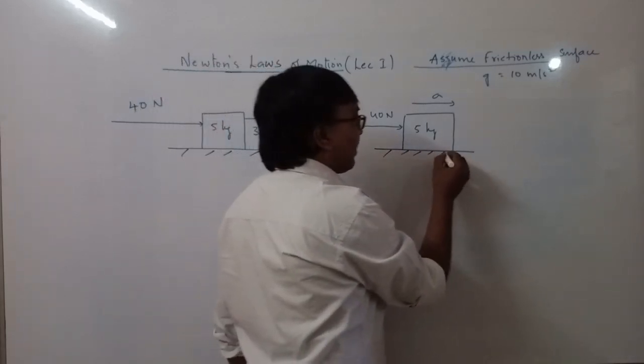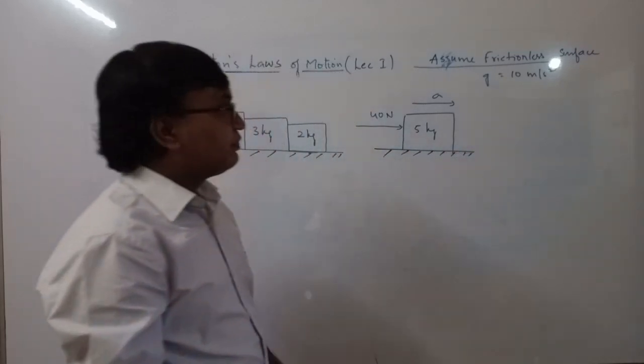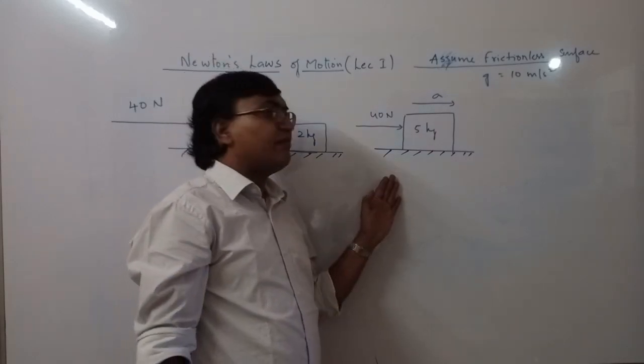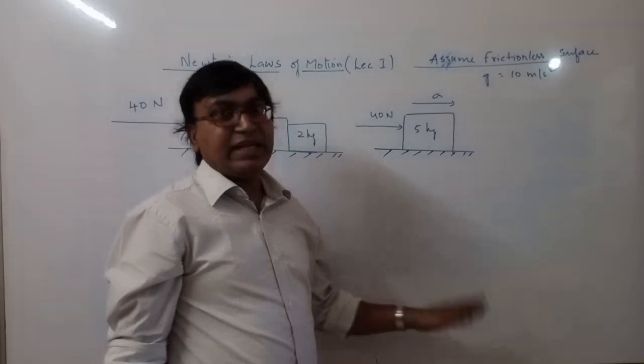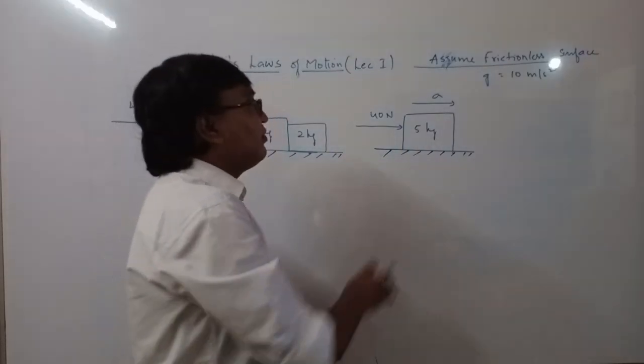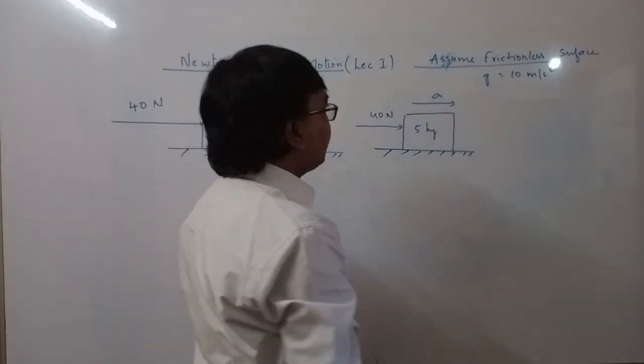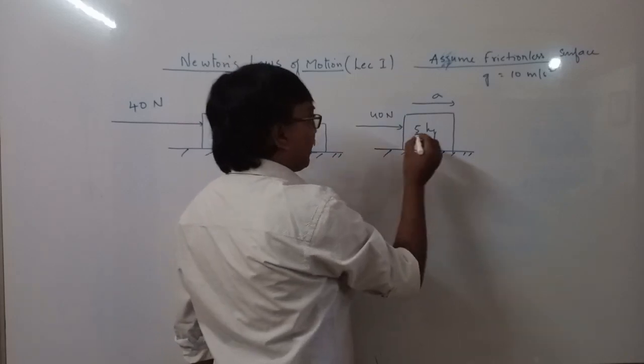So direction of acceleration we will take as positive, because you only have to see the left hand side about positives and negatives. Right hand side, A will always be negative if you assume A as positive. Then